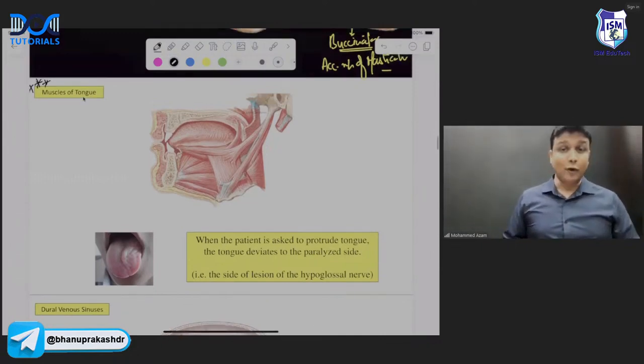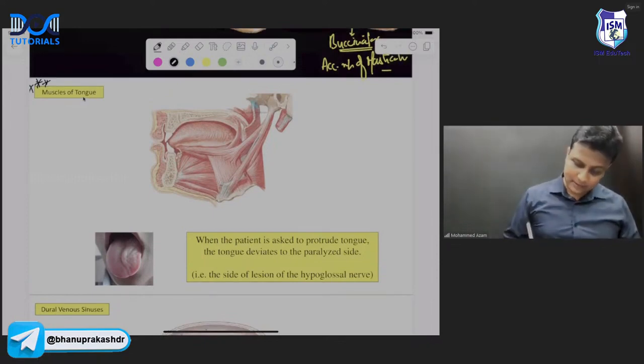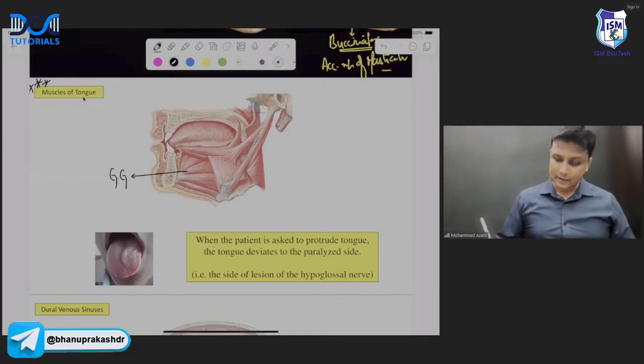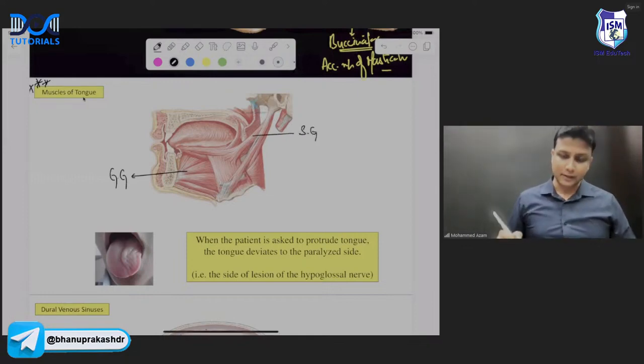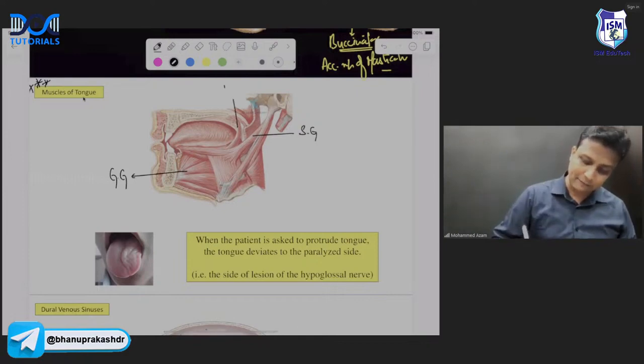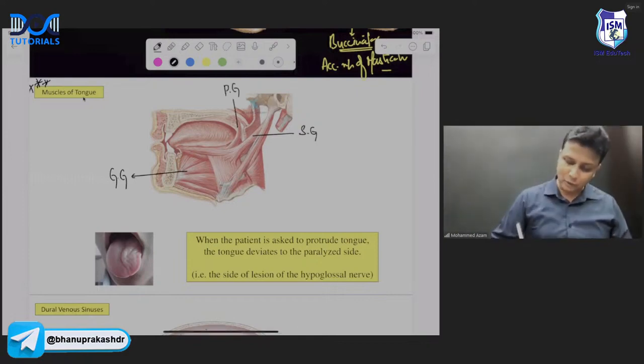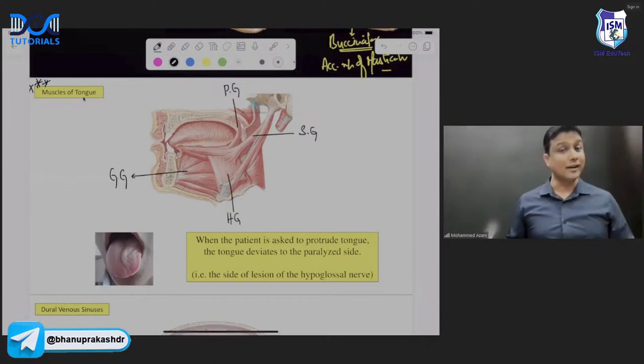So first, learn the 4 extrinsic muscles of the tongue, sir. This muscle will be known as genioglossus. This muscle is coming from the styloid process, styloglossus. This muscle is coming from the palate above, palatoglossus. And below, this muscle is actually from the hyoid bone, that is hyoglossus.